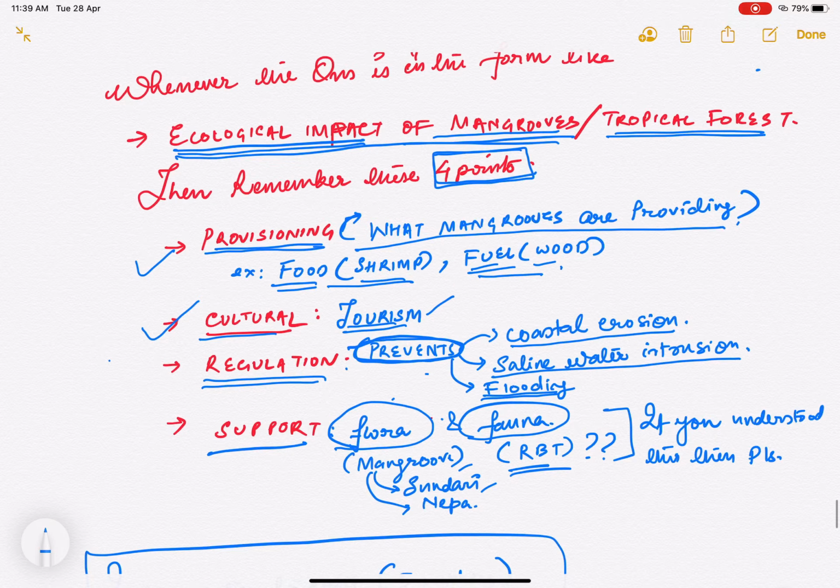Next, regulation service. What are they regulating? First, they prevent the coastal erosion. Next, prevent the saline water intrusion. Last but not the least, they are preventing flooding.